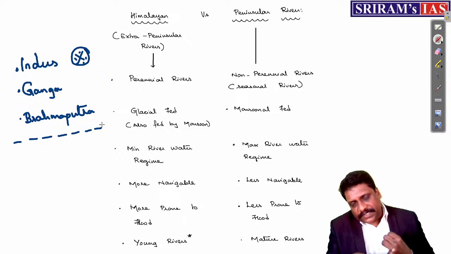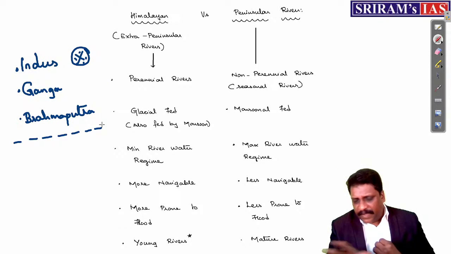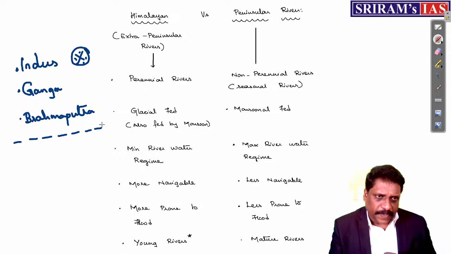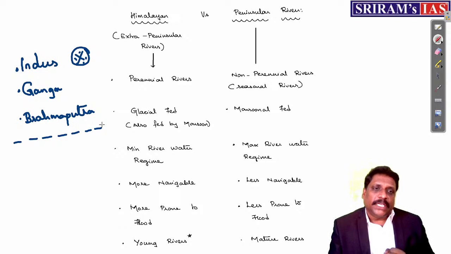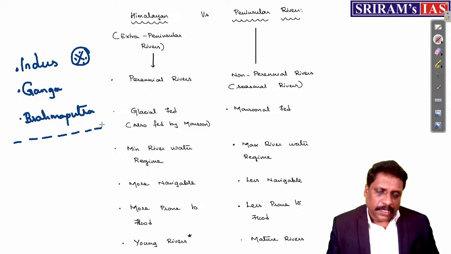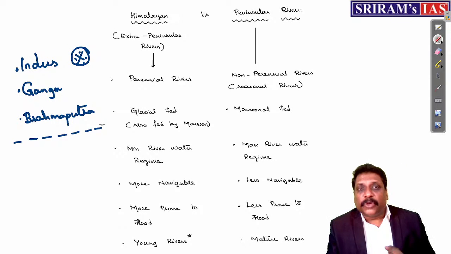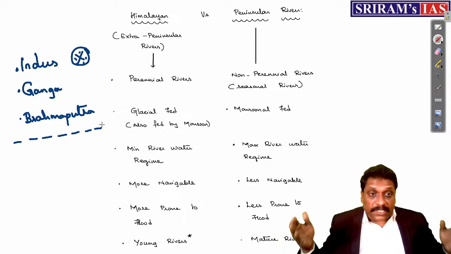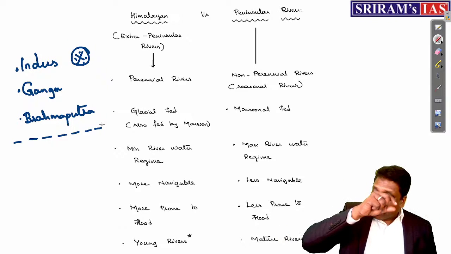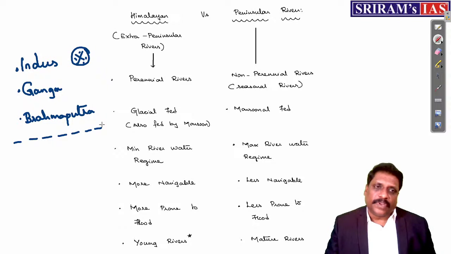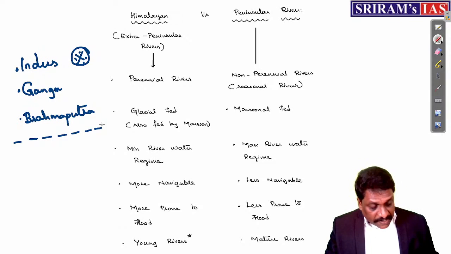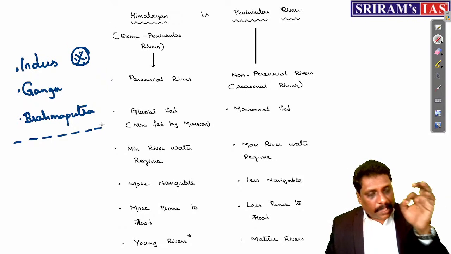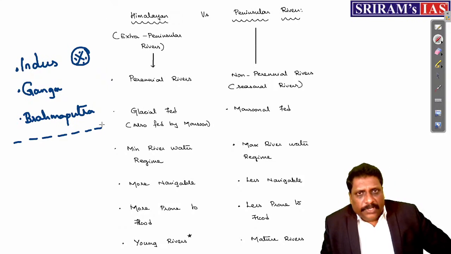When I say places, it can be a very important city or a very popular place as such, or it can be a national park, wildlife sanctuary, or biosphere reserve. Or sometimes even some very important reservoirs and dams which are constructed across this river are also very important. And my dear friends, finally, the tributaries and distributaries.